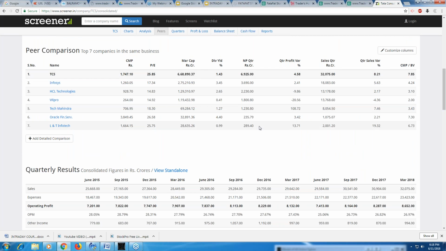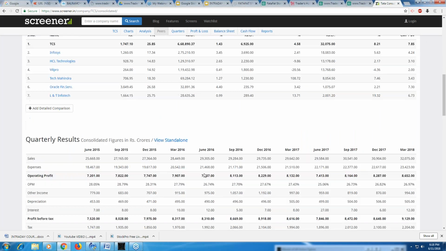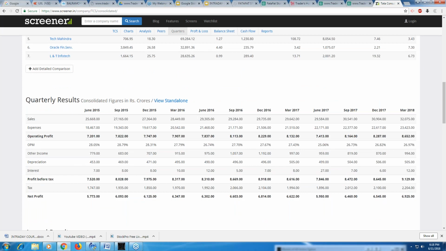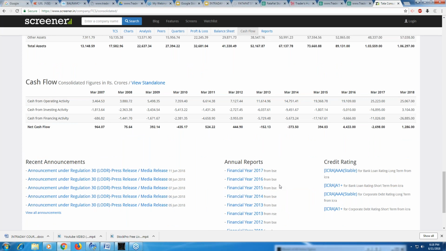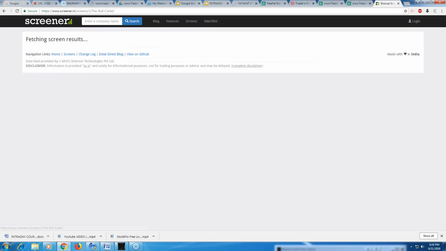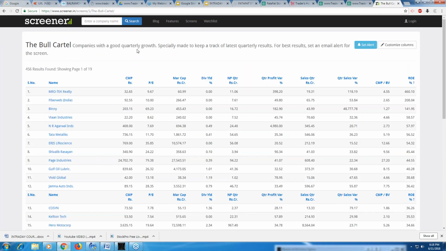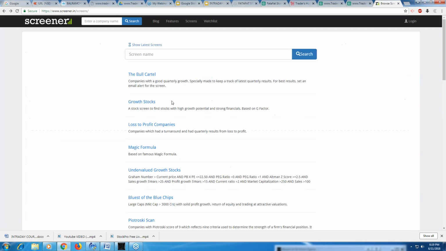The current price, market cap, and then you have the current market price to book value, all that, and then you have the quarterly results, then you have annual results, then you have the balance sheet, then you have the cash flow statement. So all of it put together, you can explore over here in screener.in. And then you have some screens over here, right? The bull cartel, like the companies with a good quarterly growth, especially made to keep track of the latest quarterly results. So which are the companies which have given good quarterly results, right? This is for those.